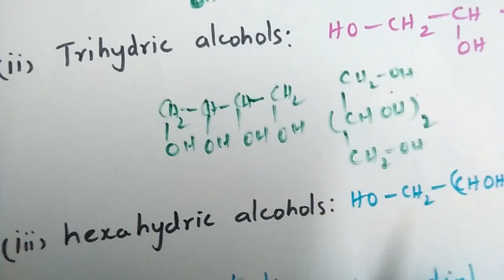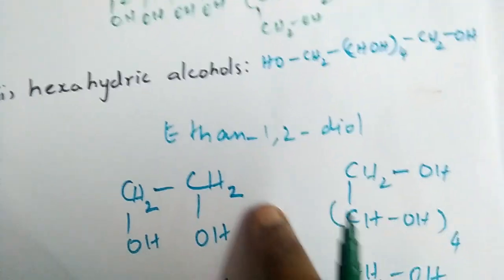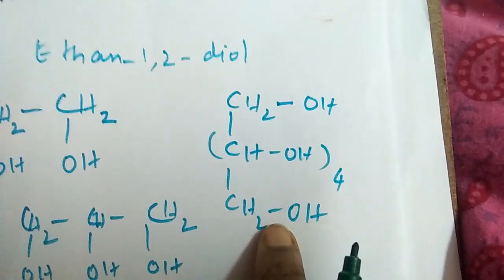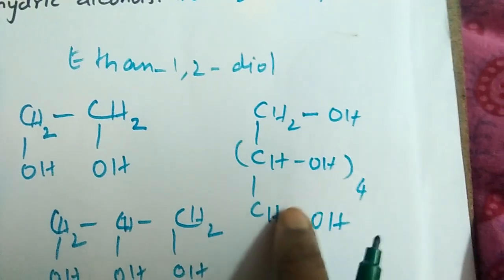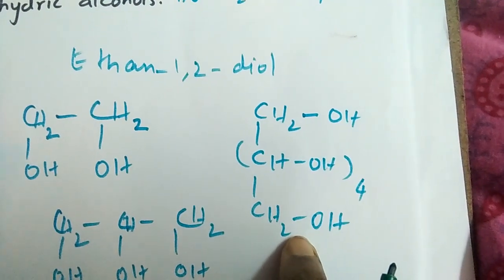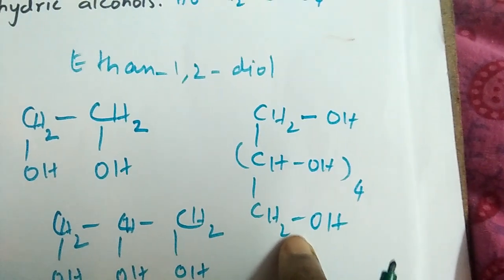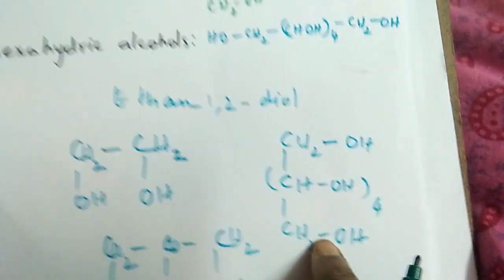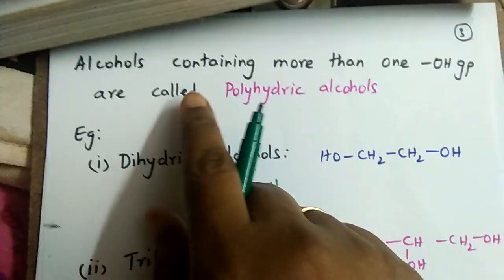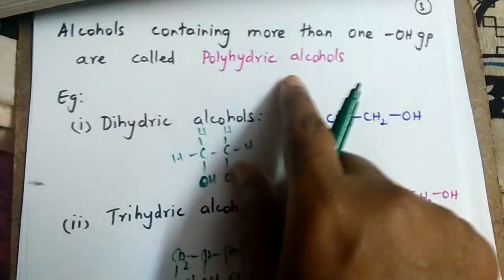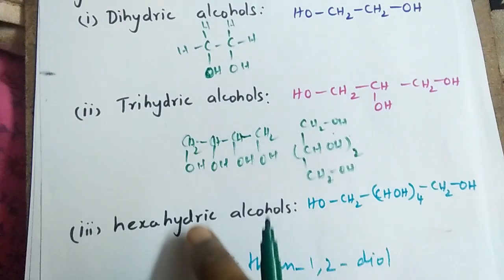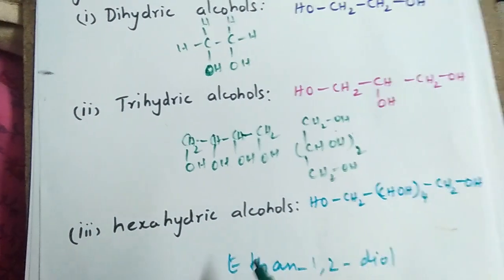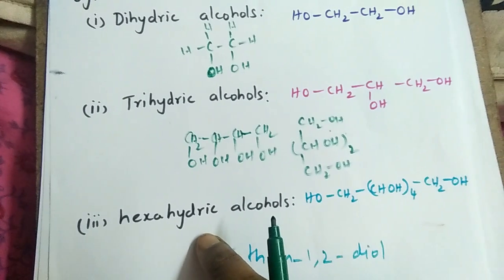It is a tetrahydric alcohol. See hexahydric alcohol. Here I have written sorbitol, hexane-1,2,3,4,5,6-hexol. It is sorbitol. So alcohols containing more than one OH group are called polyhydric alcohols, and can be further classified into dihydric, trihydric, tetrahydric, pentahydric and hexahydric alcohols.